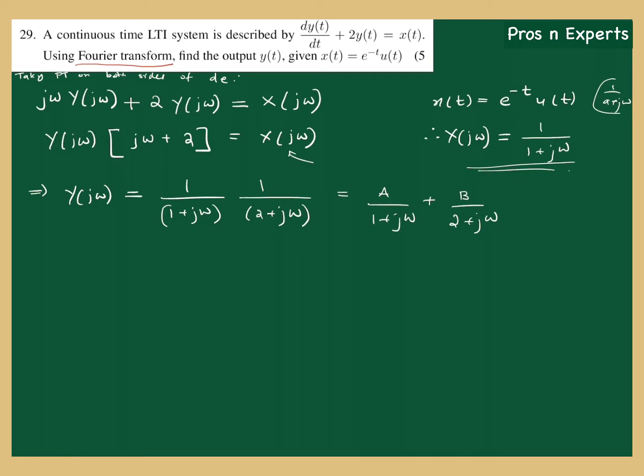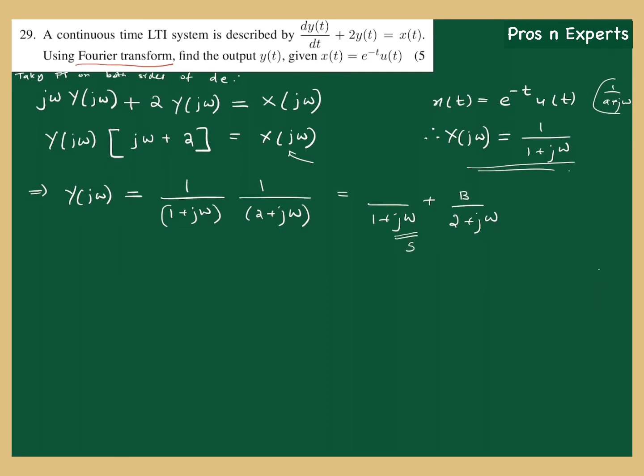I can take a as a constant, or I can replace a like this. How will you replace a? It is very simple. I'm going to write the constant here, over this denominator, and you have to take j omega as a variable. If it was a Laplace transform, s is equal to j omega. So imagine that you are replacing j omega by s, so s is a variable here, right?